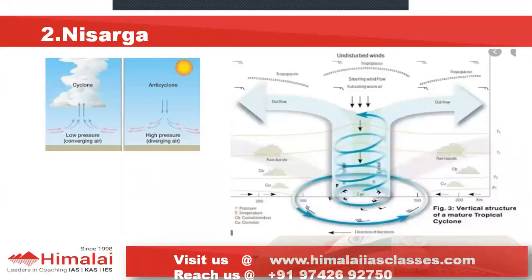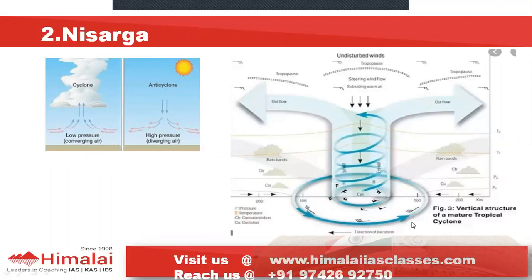From our examination point of view, it is very important for us to understand, in NCERT also, cyclone formation and the conditions for cyclone formation. It is all part of the prelims as well as the mains syllabus. So first you need to look at this picture. Cyclone formation occurs when there is a low pressure area, air converges and goes upward. In an anticyclone, air descends, comes downwards and diverges, whereas in a cyclone, it converges and goes upwards.